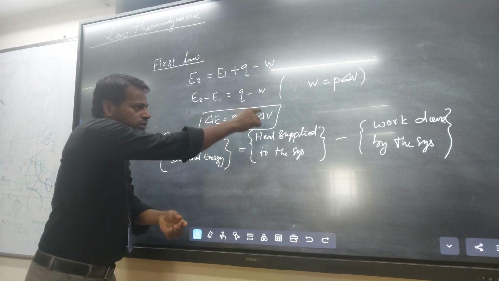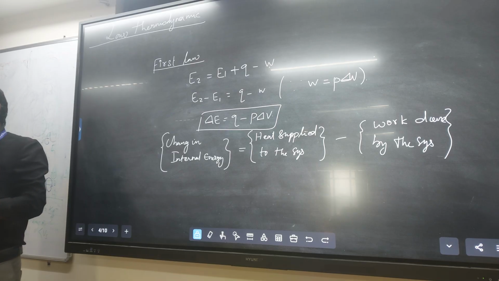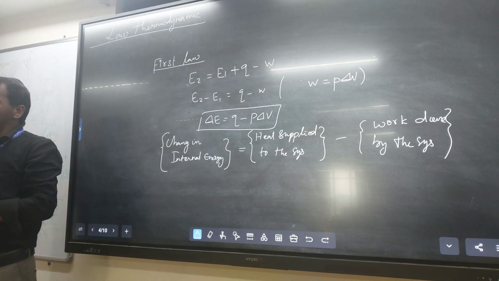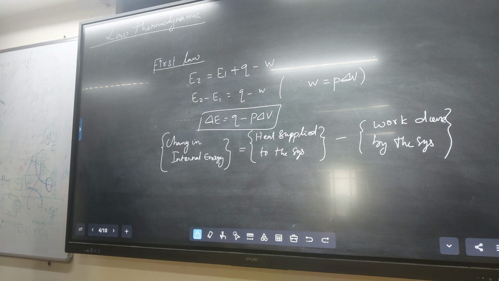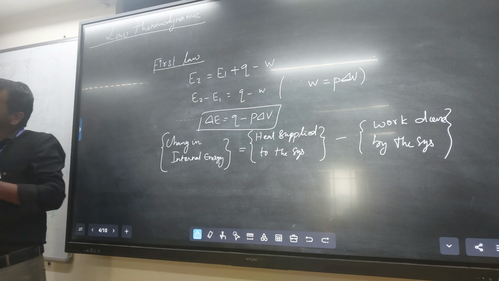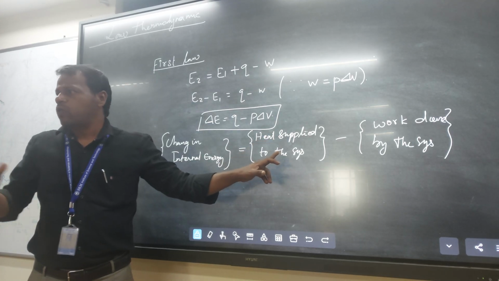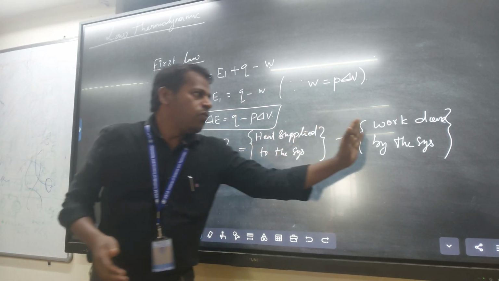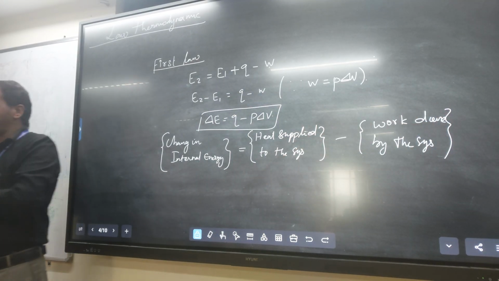What is the meaning of this equation? Delta E is the change in internal energy. For example, if we pour 1 liter of petrol in our vehicle, that is the heat supplied to the system. What is the work done by our system? How many kilometers we travel.